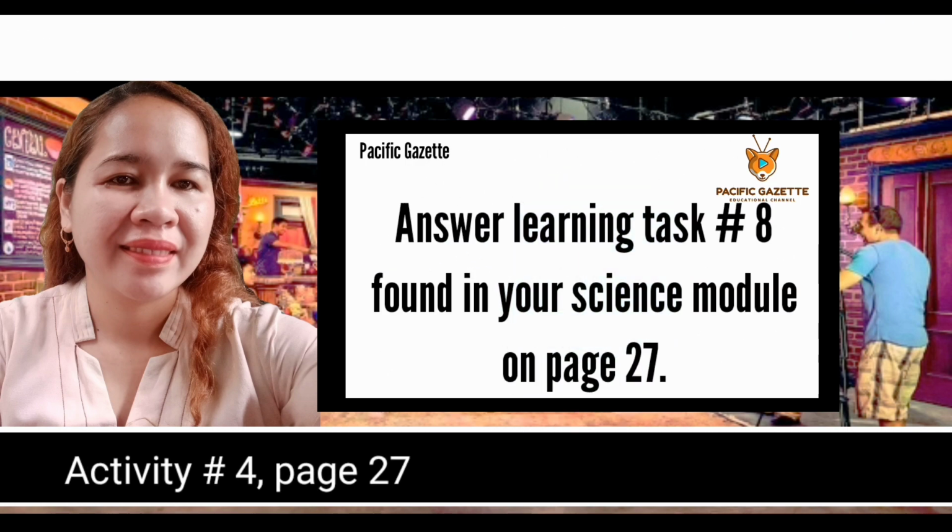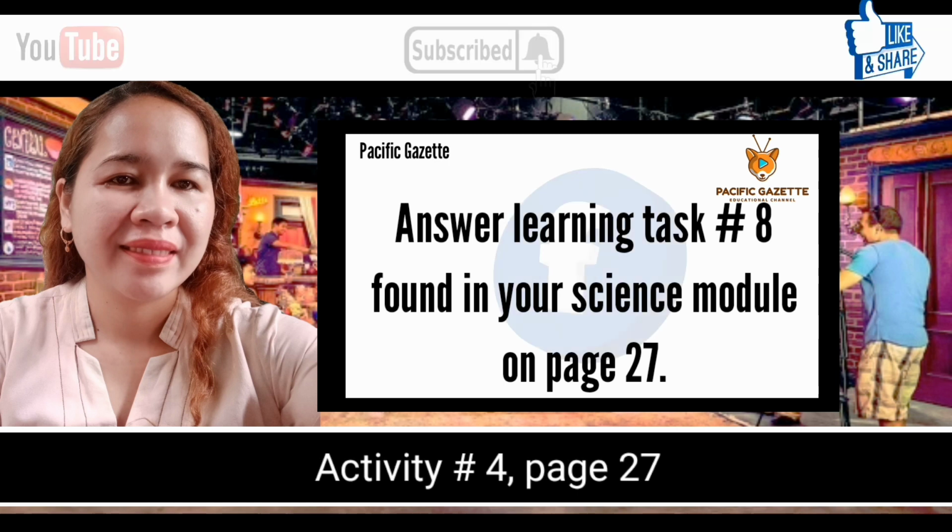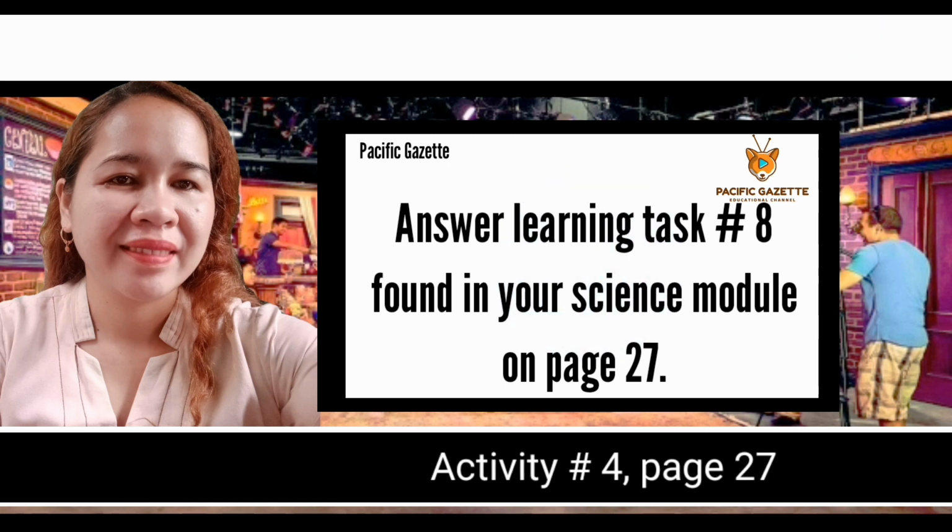For your activity number 4, you are going to answer learning task number 8 found in your science module on page 27.